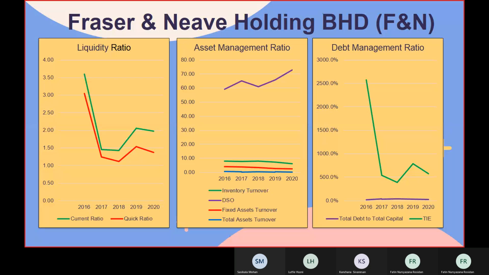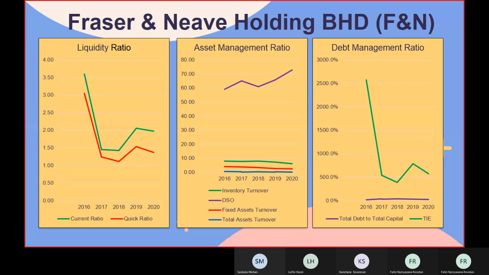For the debt management ratio, the total debt to total capital was constant within the 5 years, but times interest earned decreased from 2016 to 2017, and in 2019 it increased a little bit, then dropped again in 2020.